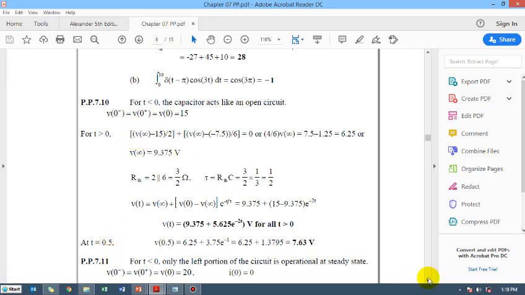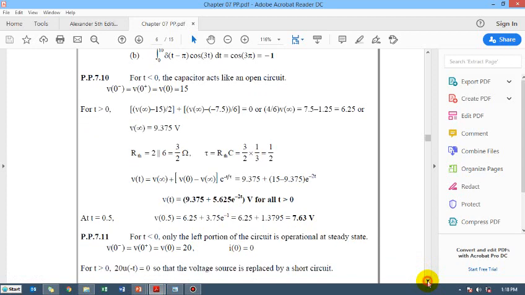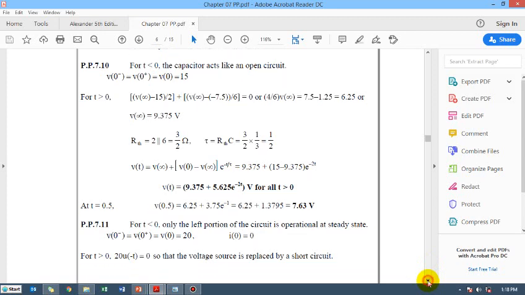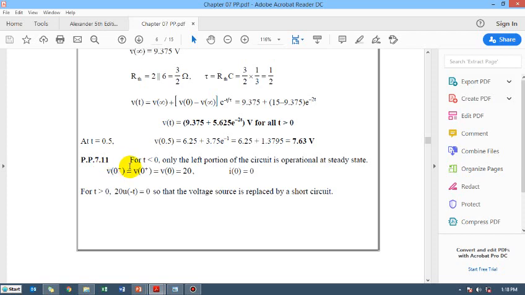So I will just show you the next numerical after this, 7.11 practice problem. I give a lot of emphasis on the practice problems. I will also be giving you the end of the chapter relevant problems to practice, but practice problems are extremely important, and they are the bare minimum that you should attempt yourself. Without this you cannot prepare for the final exam. So this is 7.11.